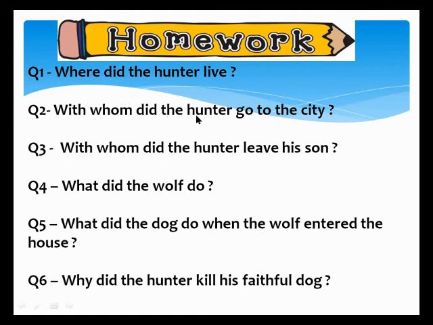Okay, with whom did the hunter go to the city? Question number 3, with whom did the hunter leave his son? Question number 4, what did the wolf do? Question number 5, what did the dog do when the wolf entered the house? Now question number 6, why did the hunter kill his faithful dog? You can take a screenshot of this homework and you have to do this homework in your fair copy.